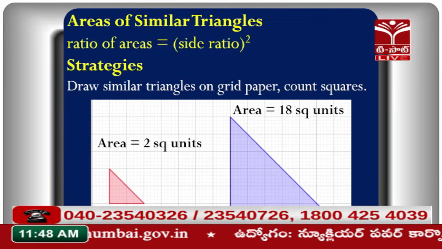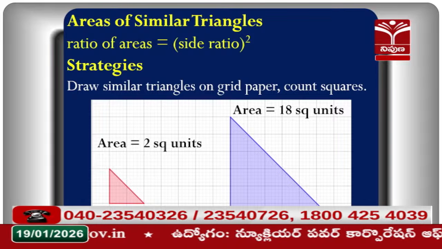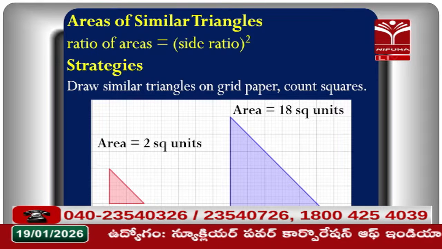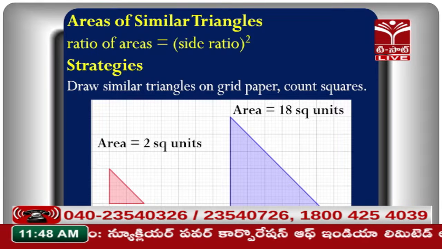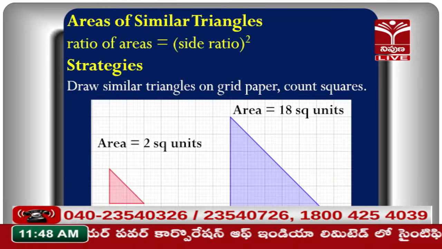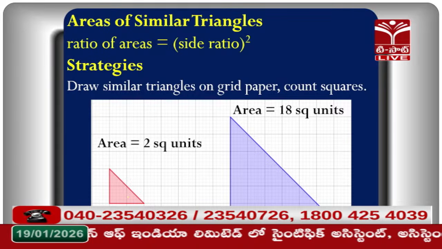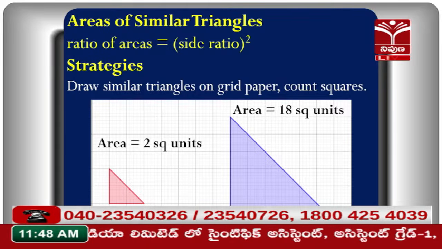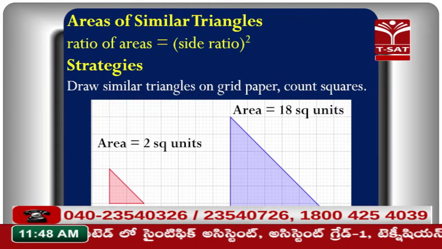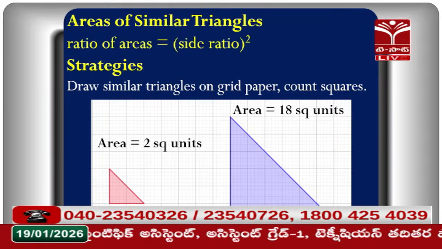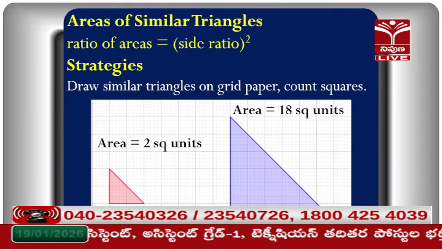Whenever we move to triangles, the area of the first triangle is 2 square units. How can we calculate? You know that. That means a full square and 2 half squares. The height is 2 squares and the base is 2, so 1/2 into 2 into 2, that means 2 square units.